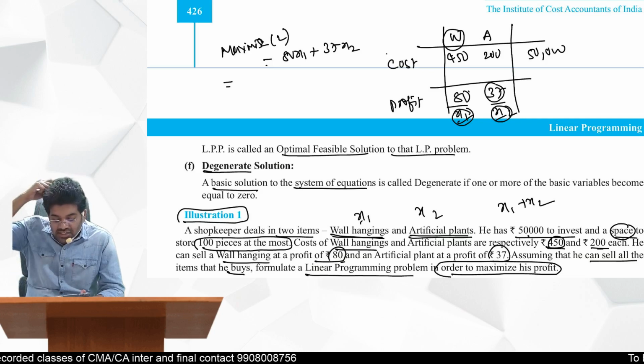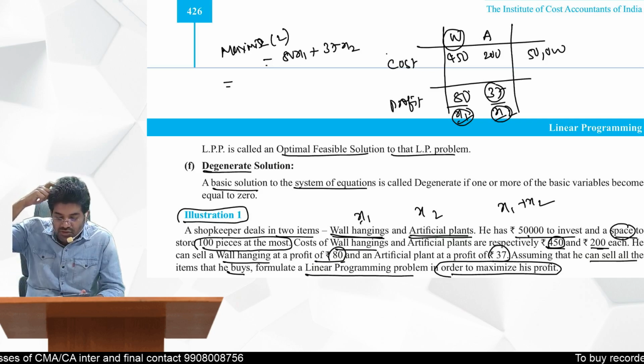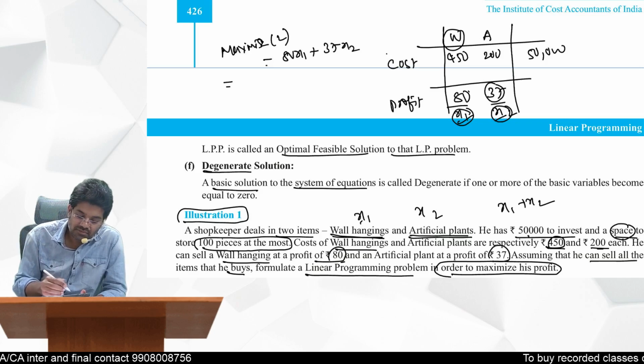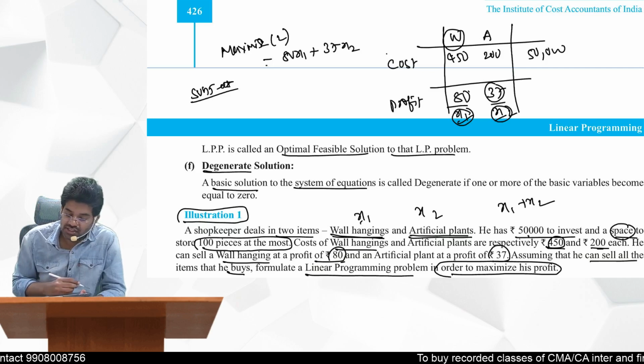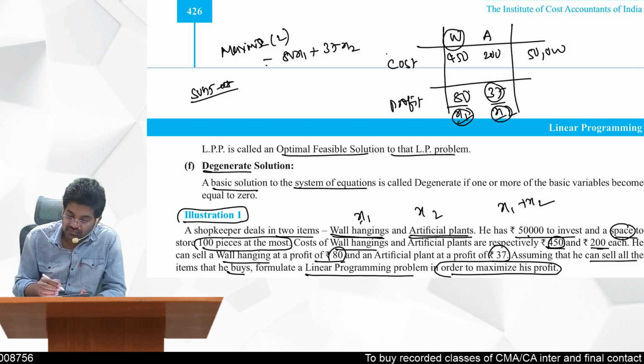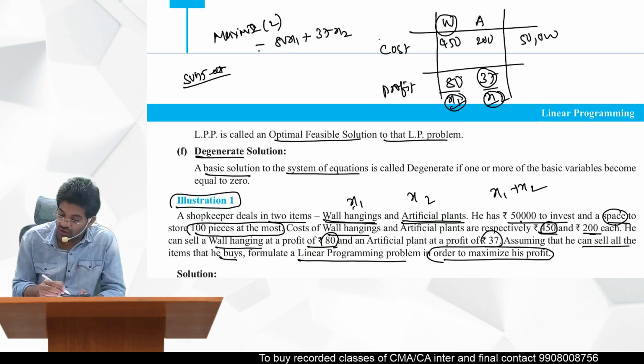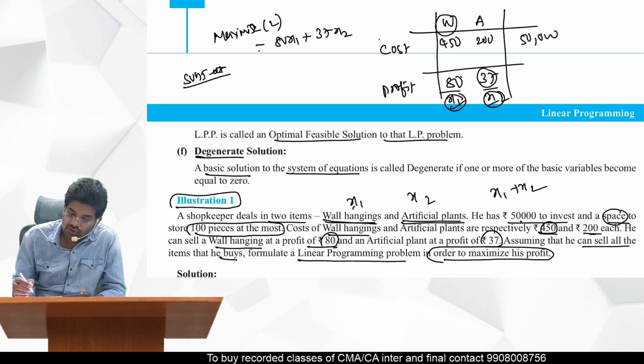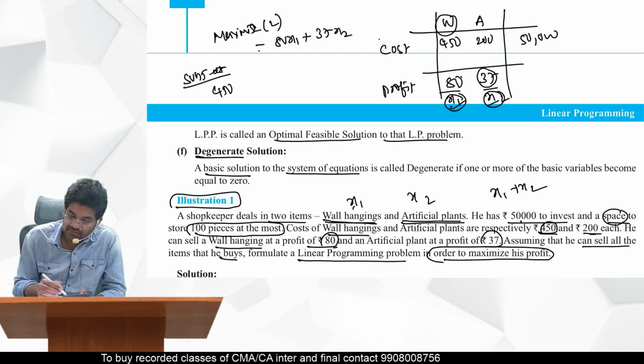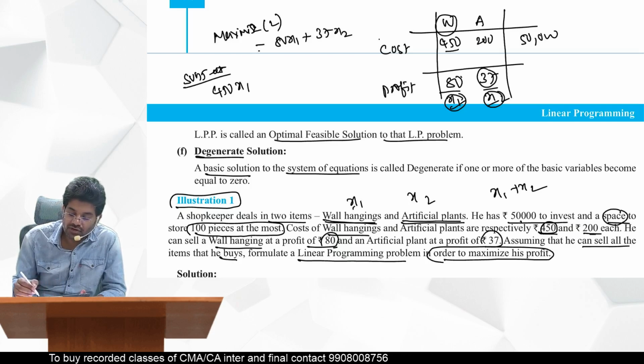Then what are the restrictions you have here? Restriction is cost, subject to. What are the restrictions here? First one is cost. With respect to cost, both put together, that is 450x1, cost per unit is 450 into x1 plus 200 into x2.